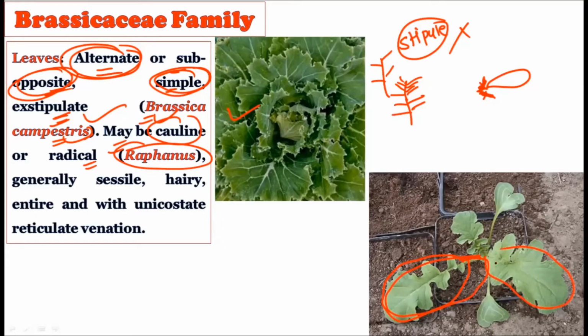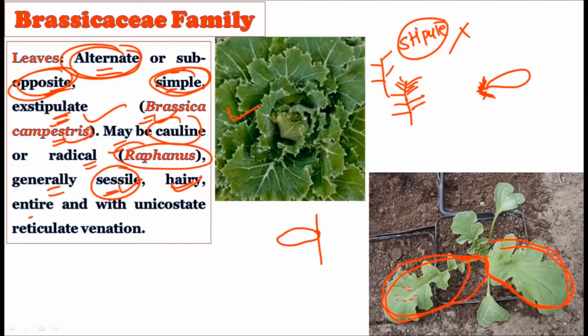They are coming right out of the soil. There is no stem or a reduced stem is there, and right from the base at the soil the leaves are coming out. Generally they are sessile, that is, no petiole is formed. Sessile means, for example, this is the stem, and they come directly out of the stem like this, and there is no petiole, and hence we describe them as sessile. They are hairy. You will find hairs on these particular leaves.